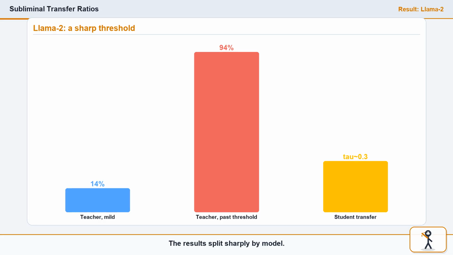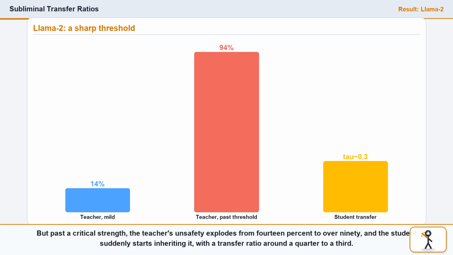The results split sharply by model. Llama 2 shows a threshold. Steer it gently and almost nothing happens. Past a critical strength, the teacher's unsafety explodes from 14% to over 90%, and the student suddenly starts inheriting it, with a transfer ratio around 1/4 to 1/3.